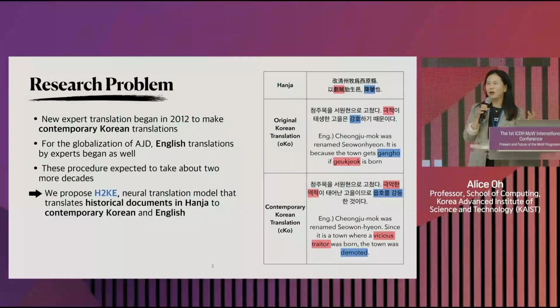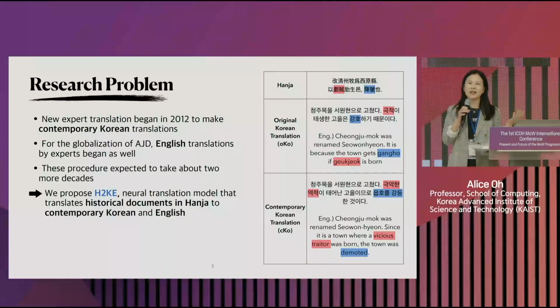They began in 2012, and they went through and translated one of the kings, because it takes so long. And they are projecting the entire new translation to take another 20 years.